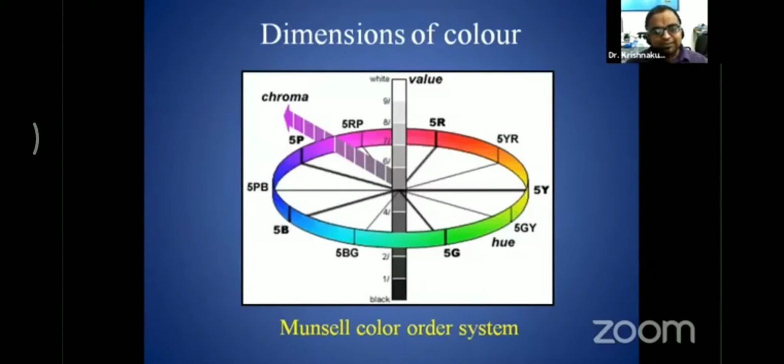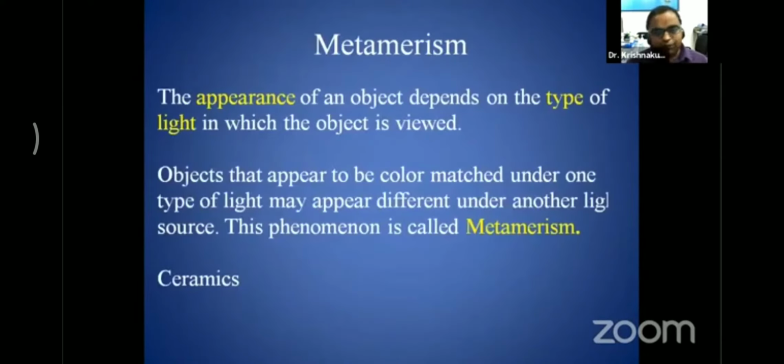This is Munsell's color order system, which recommends that first of all we select the basic hue of that particular tooth. Then we look for the value of that particular tooth, and then further the chroma is to be selected. What is metamerism?